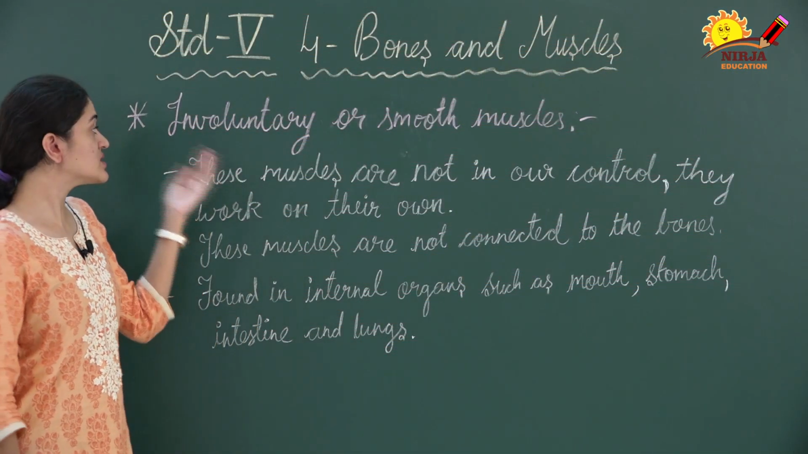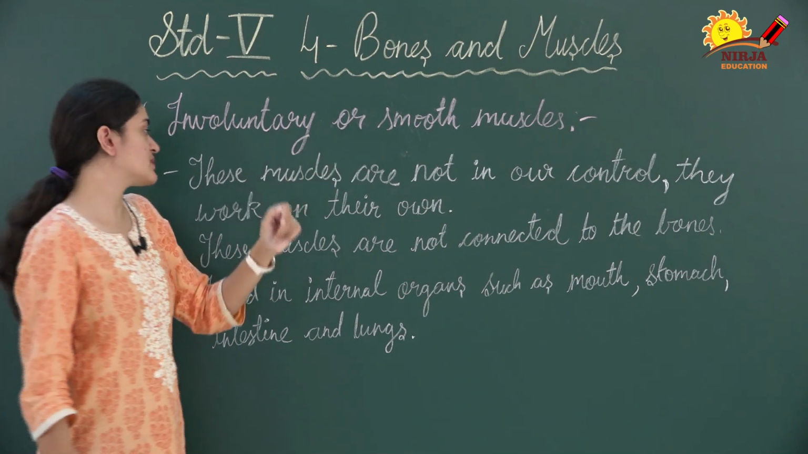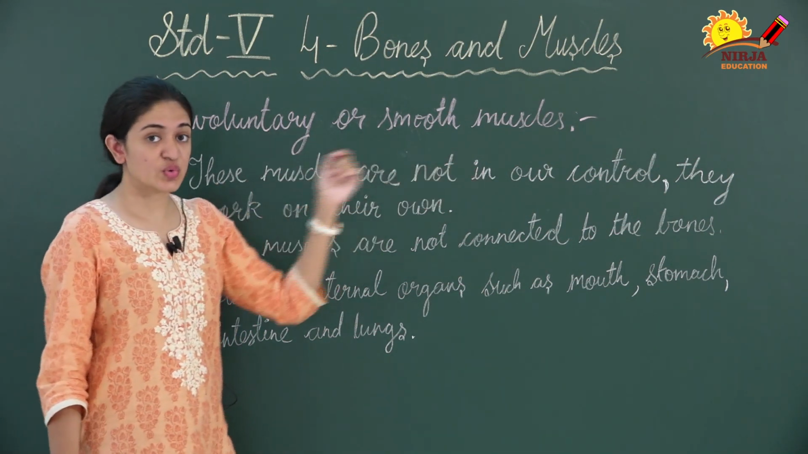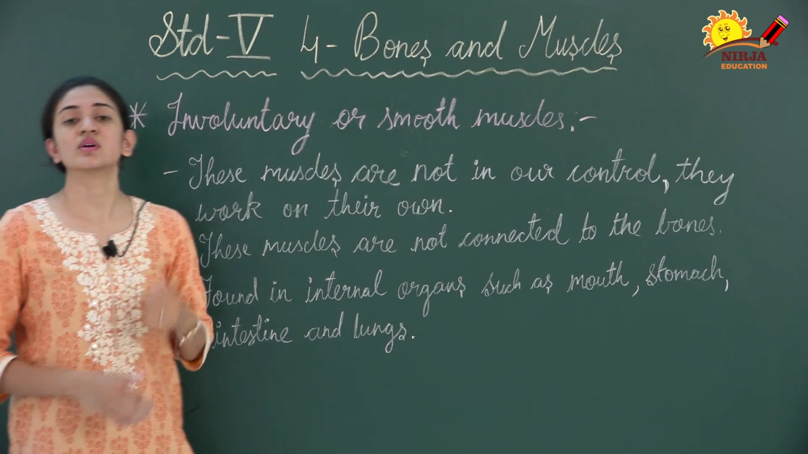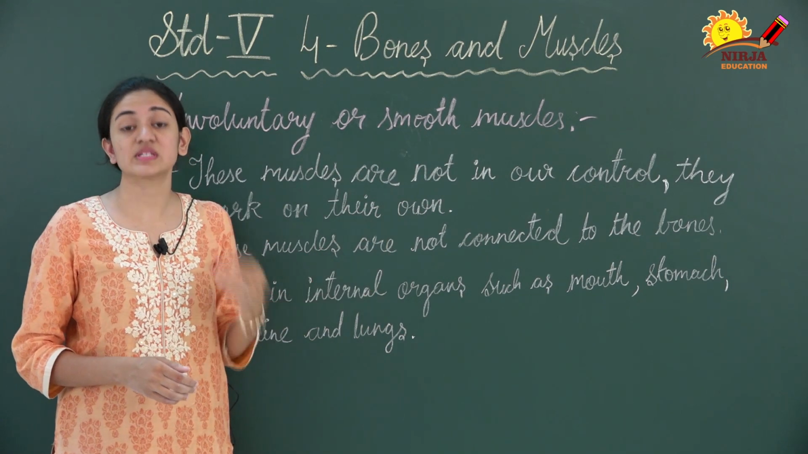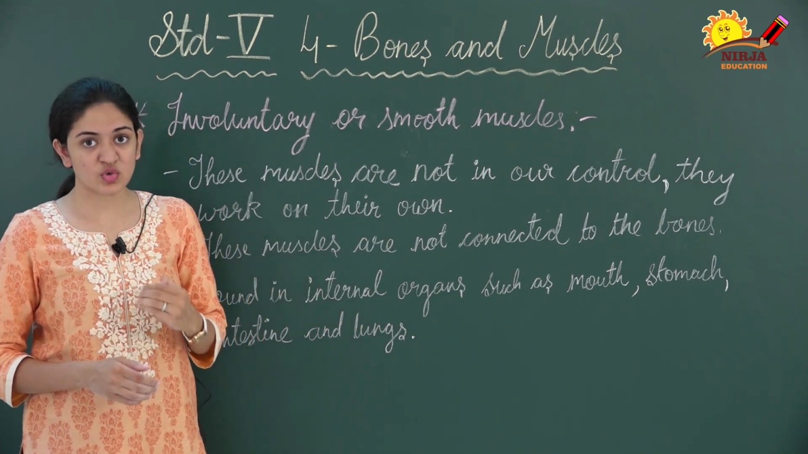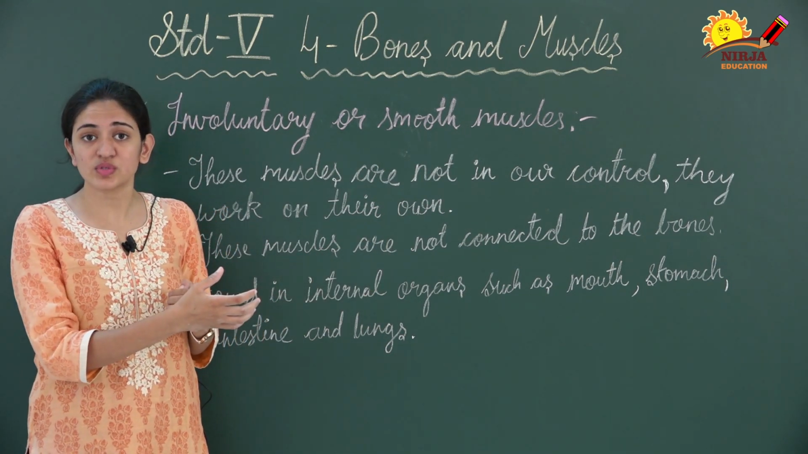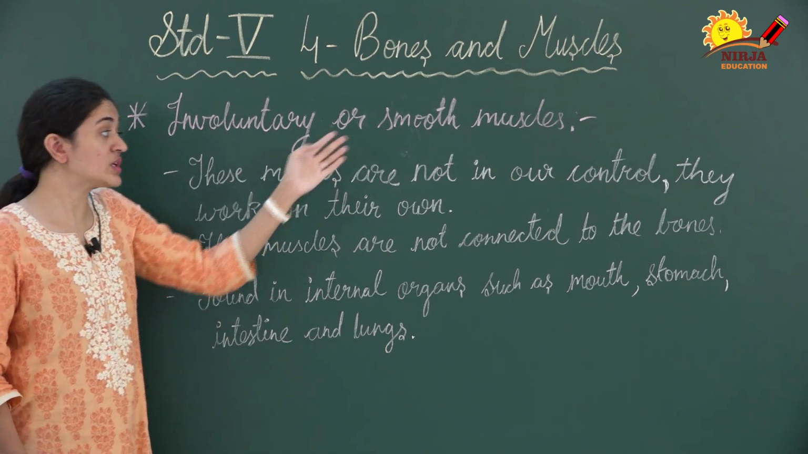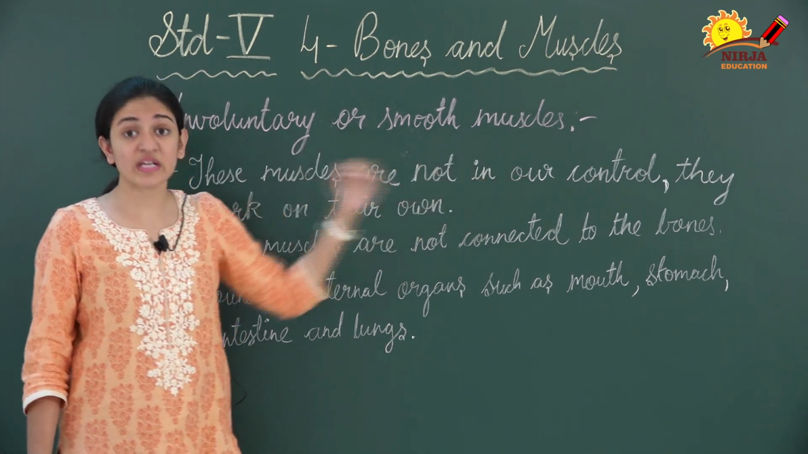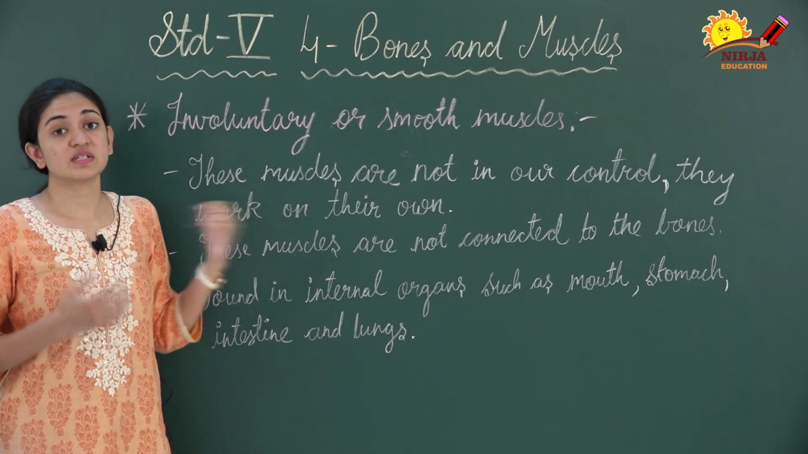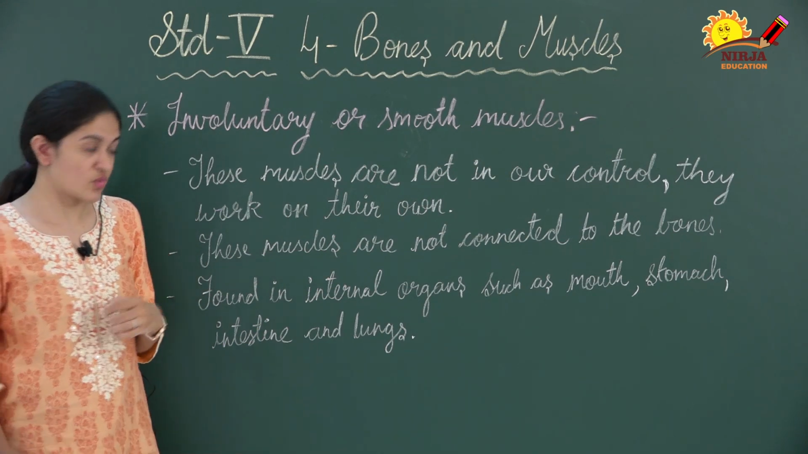So the second one is involuntary or smooth muscles. These muscles are not in our control, right? They work on their own. In voluntary muscles, those muscles are under our control, right? Whenever we want to move those muscles, we can move. But involuntary muscles are not in our control. They work on their own, right? So this type of muscles we cannot move on our own.